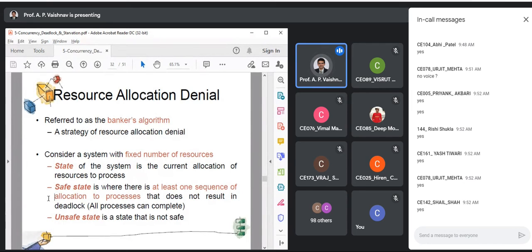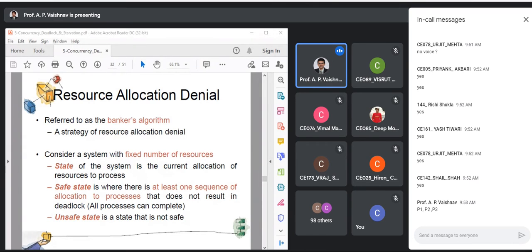A safe state is one where there is at least one sequence of allocation to the processes that does not result in deadlock. A simple example: suppose you have three processes, P1, P2, and P3.